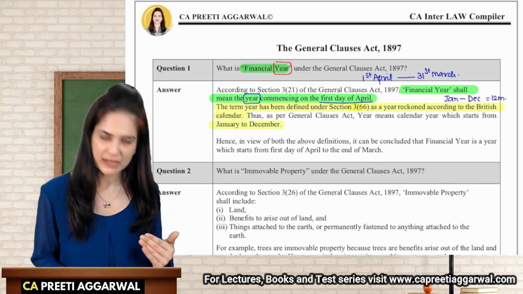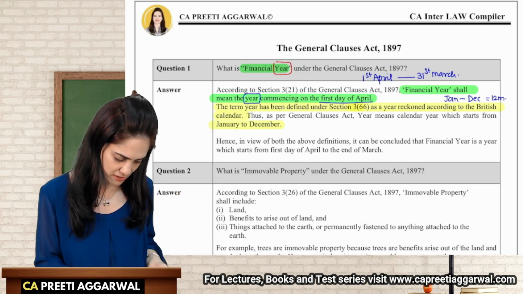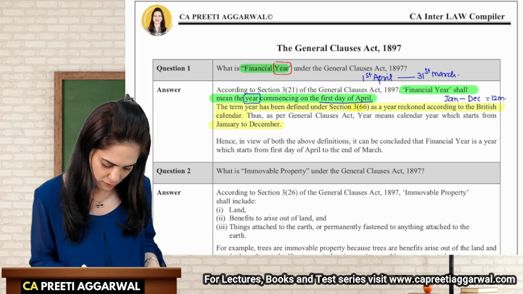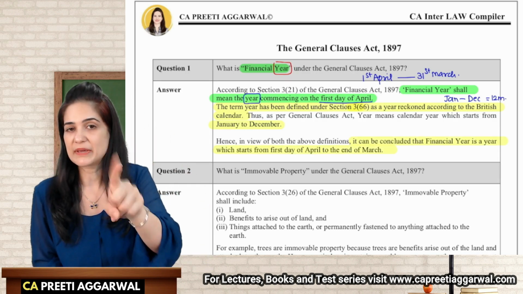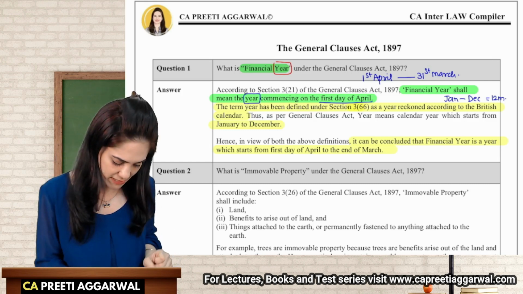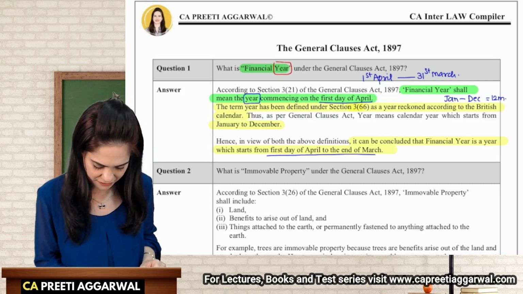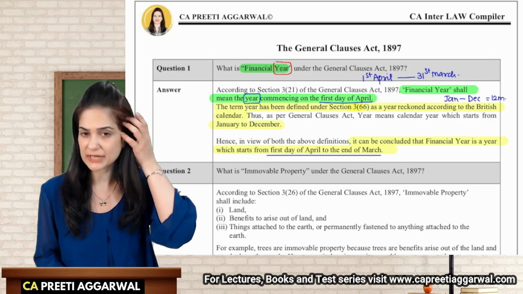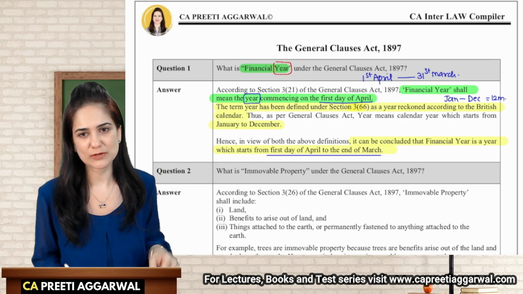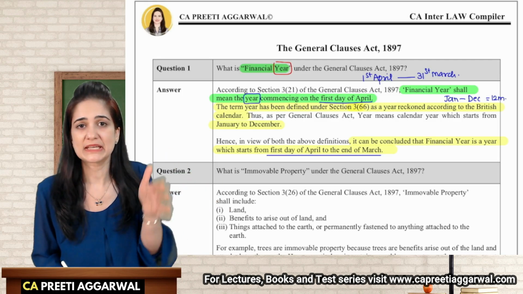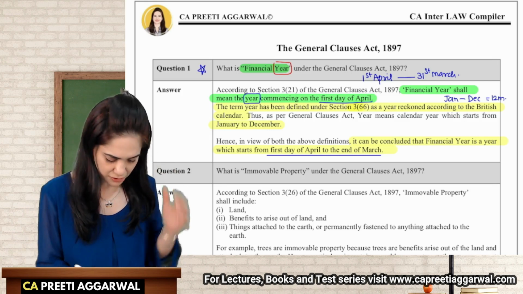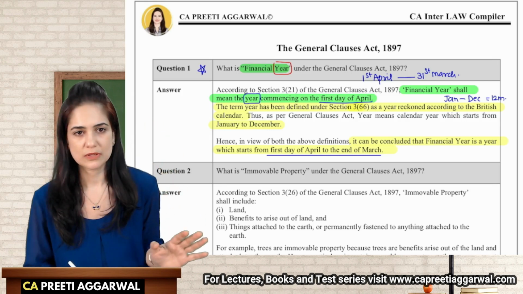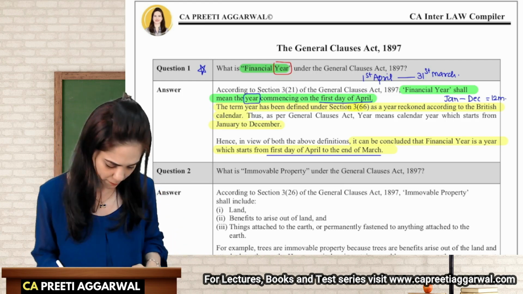The last paragraph is just a repetition of what was given earlier. In view of the above two definitions, it can be concluded that a financial year is a year, meaning a period of 12 months, but that period starts from the first day of April and ends on 31st March. So 1st April to 31st March is a financial year. It is an important question for the exam. You need to know the provisions properly.